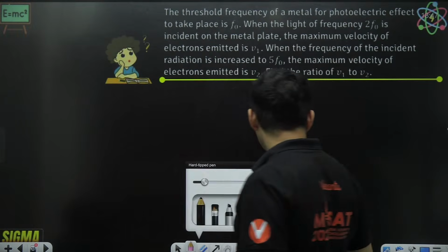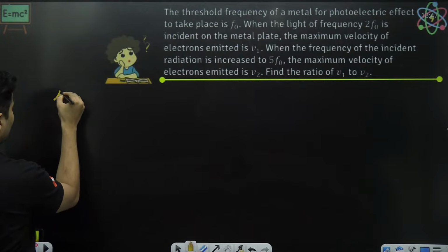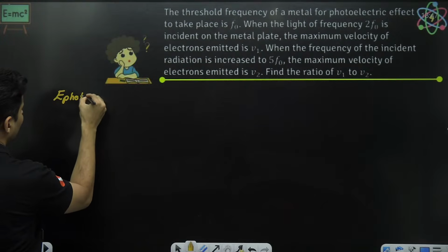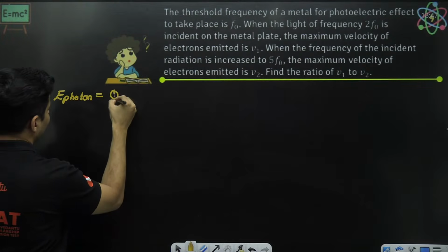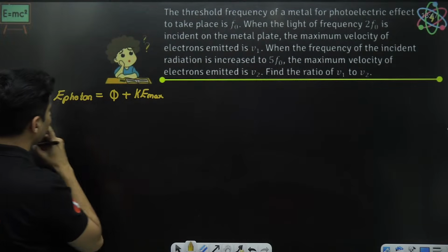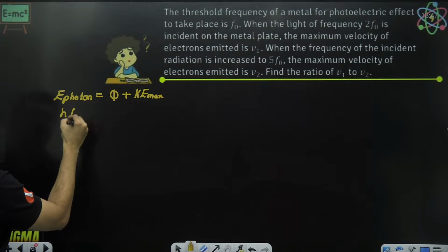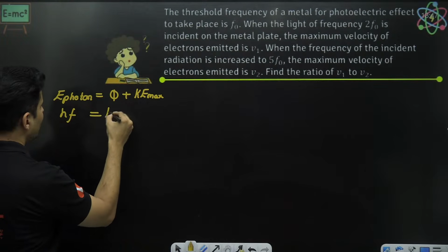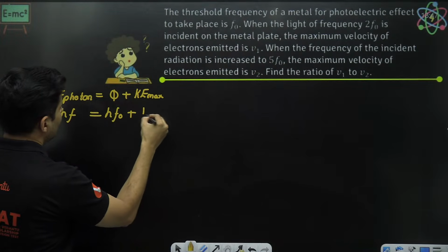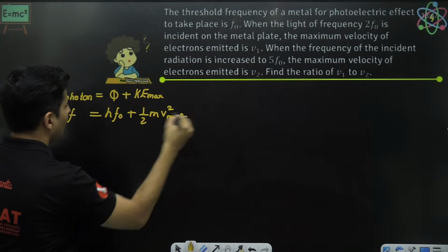Okay, here is what we will do. First we'll write the general equation. What is the general equation? Energy of my photon is nothing but the work function plus the maximum kinetic energy. Everything is in terms of frequency. So energy of the photon will be hf, work function will be hf naught, and kinetic energy will be half m v max square.